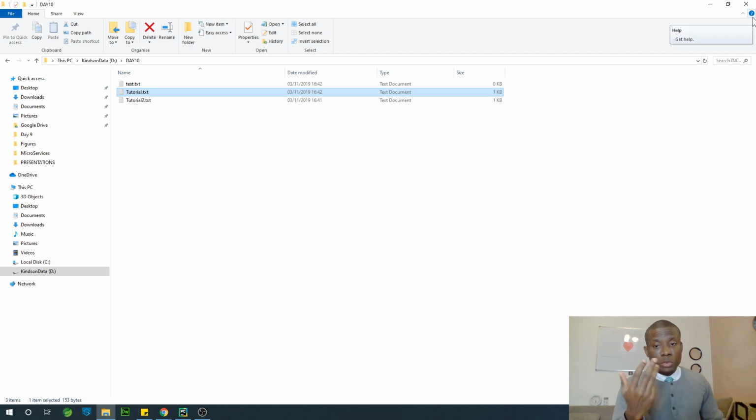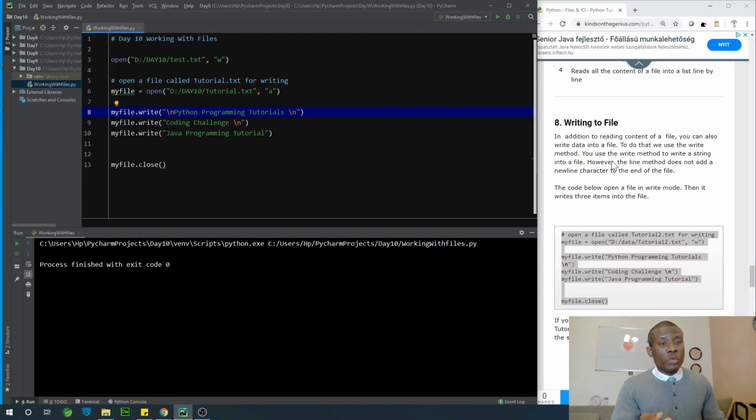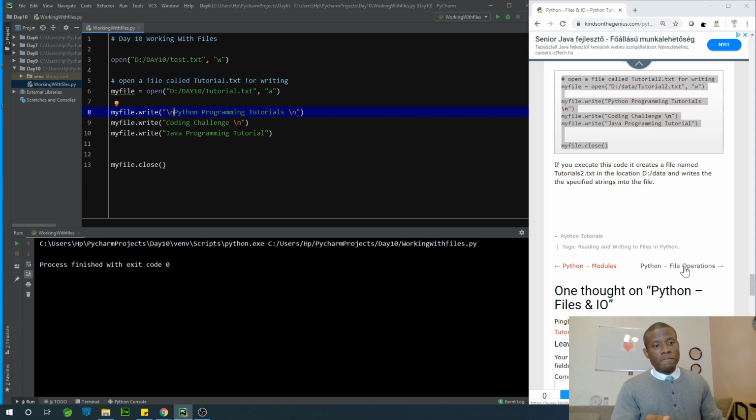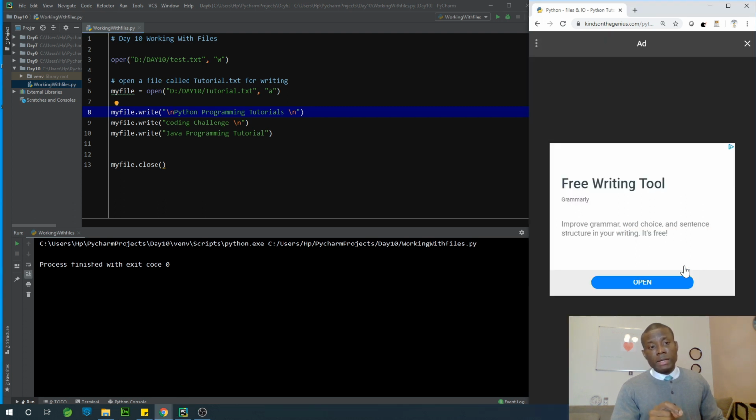What have you learned? How to create a file, how to read a file, how to write a file, how to append, the file modes, file attributes, and stuff like that. Let's now talk about working with directories. So if you just go down, you can just go to file operations. Yeah, file operations. I'm just going to close this.